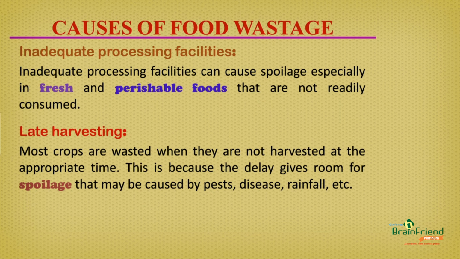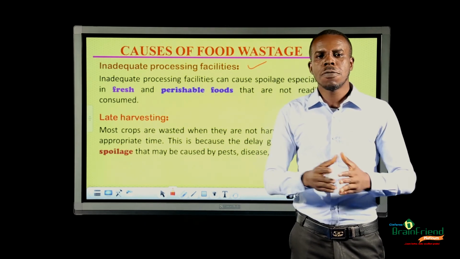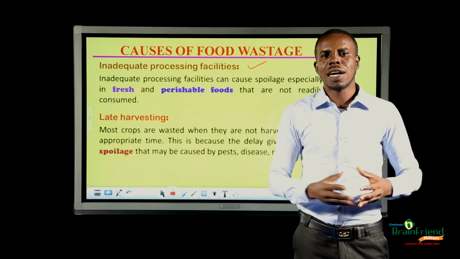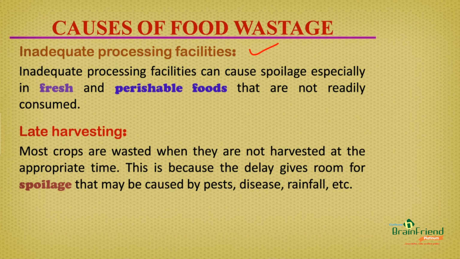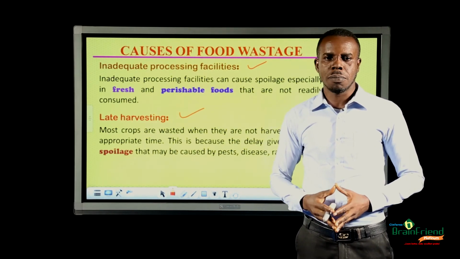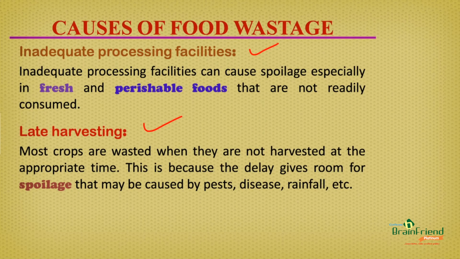The next cause of food wastage we are going to be looking at is inadequate processing facilities. When processing facilities are not enough or are inadequate, fresh and perishable goods which are not readily consumed can get spoiled, and this can lead to food wastage. Also, late harvesting is another cause of food wastage. Most crops are wasted when they are not harvested at the appropriate time. Such a delay may cause food spoilage by pests, disease, rainfall, etc.